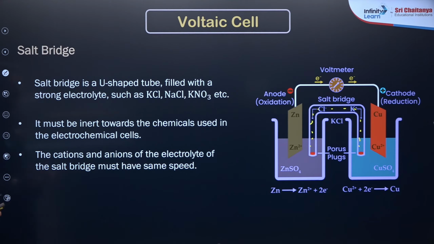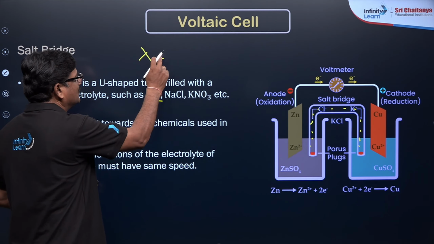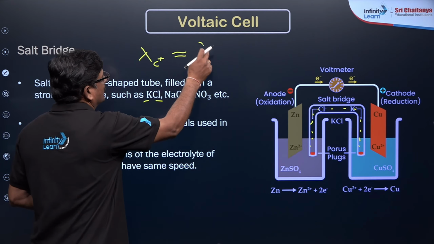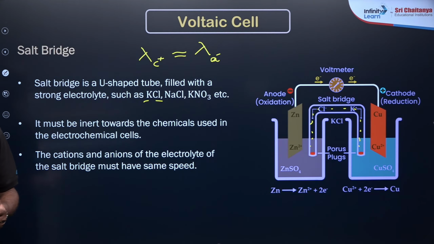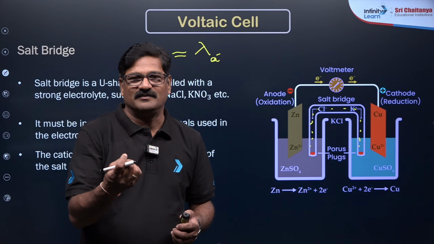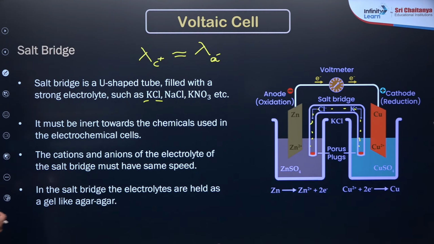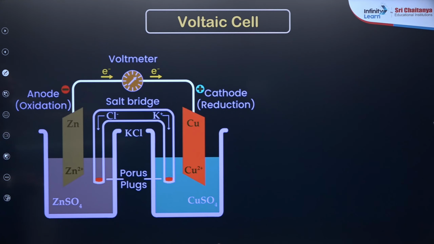And also the condition for this salt bridge: the cation and anion, the ionic mobility of the cation is nearly equal to the ionic mobility of the anion. So they should migrate with nearly similar velocities. Now, this is about the salt bridge, and you have various things.